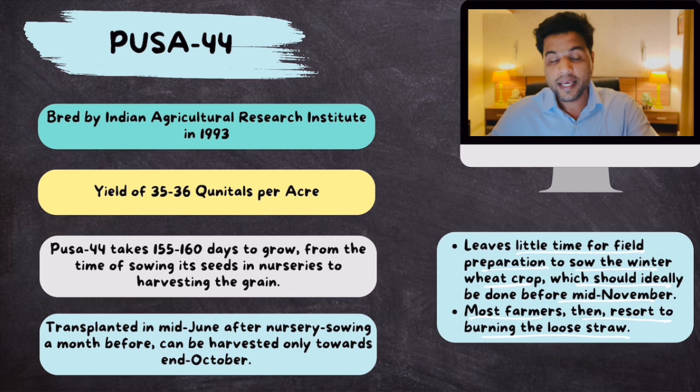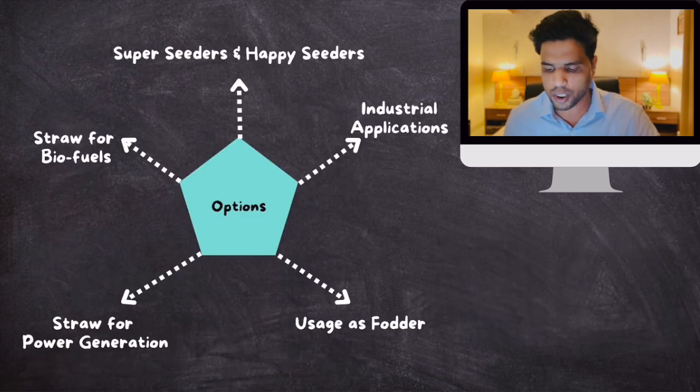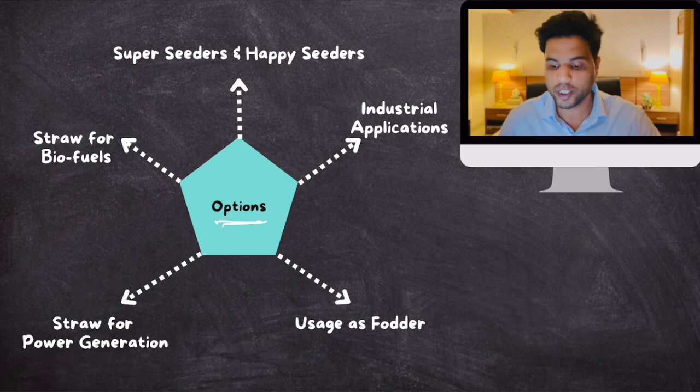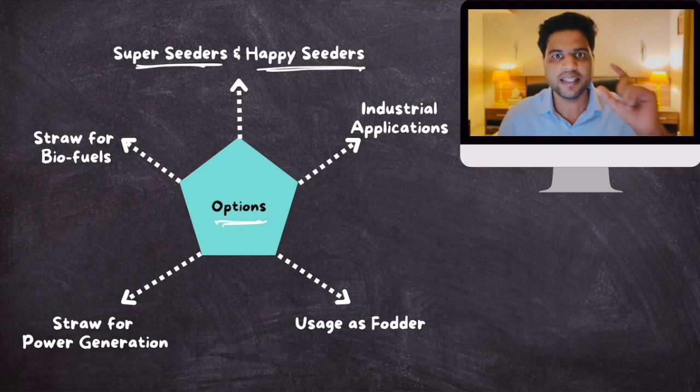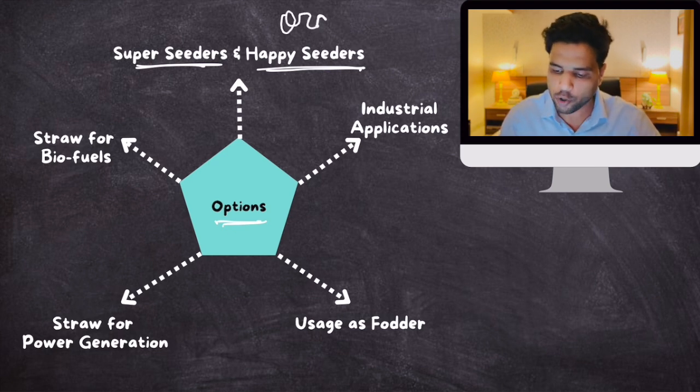Now the thing is, the government has tried to persuade farmers to not burn this stubble, this straw. The government has provided various alternatives to farmers. What are those alternatives? Options. There are some machines that are available on rent to these farmers, super seeders and happy seeders. What these super seeders and happy seeders do is they basically uproot the straw, the stubble, and mix it with the ground. That straw can act as organic manure.